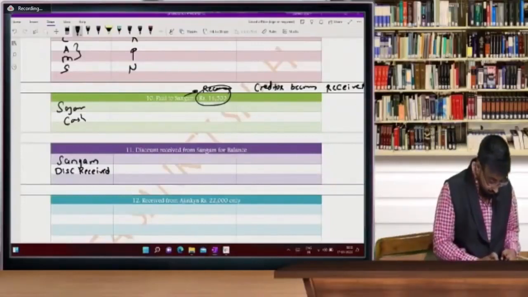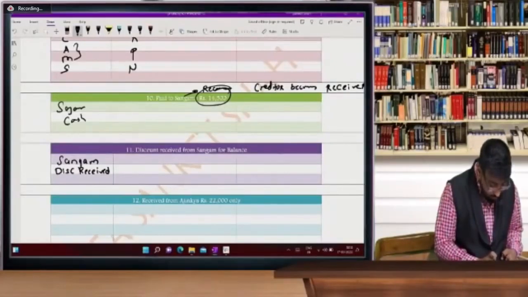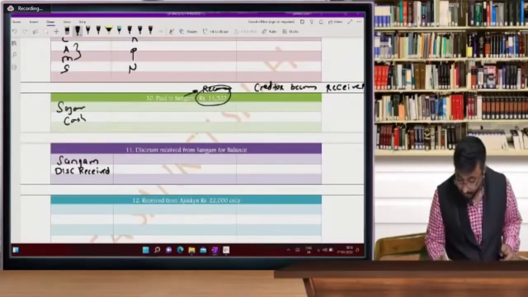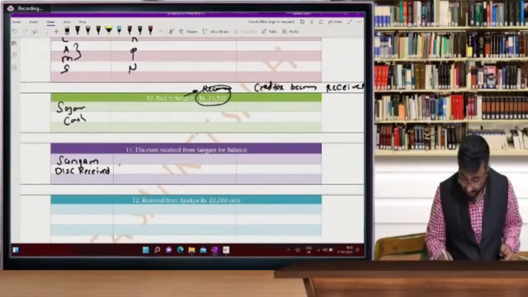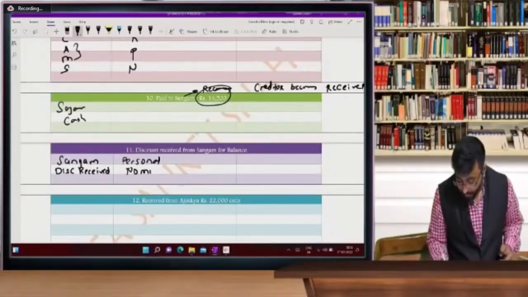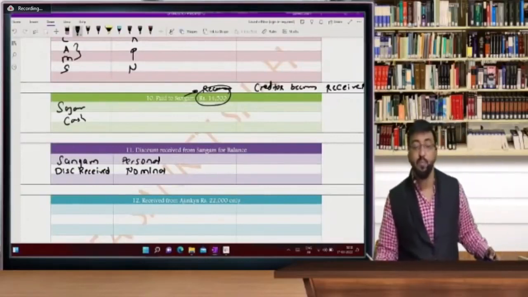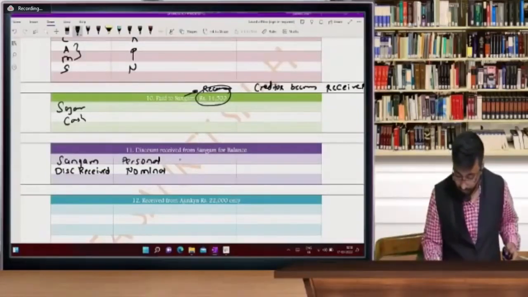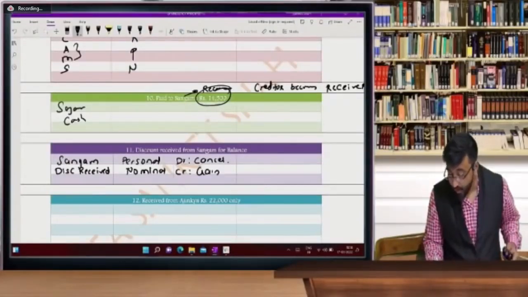Okay. So the entry will be, yes, all are wrong, those students who have written cash account debit to discount. The entry will be Sangam account debit. Sangam is a personal account, and we are going to cancel his balance. Discount received is a nominal account. Sangam debit because we want to cancel his balance.